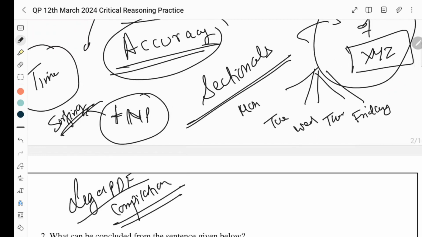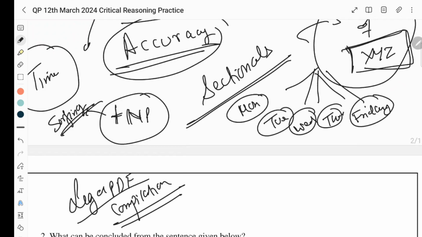So what I am expecting out of you is the mocks that you get on Telegram. There are a lot of mocks available on Telegram, and there is no problem and harm in exploiting the available resources that we have, right? So on Monday, Tuesday, Wednesday, Thursday, Friday, you have assigned mock 1. You will do CR 25 questions, then mock 2, mock 3, mock 4, and mock 5.